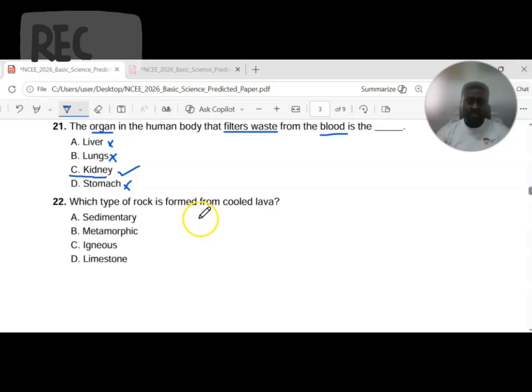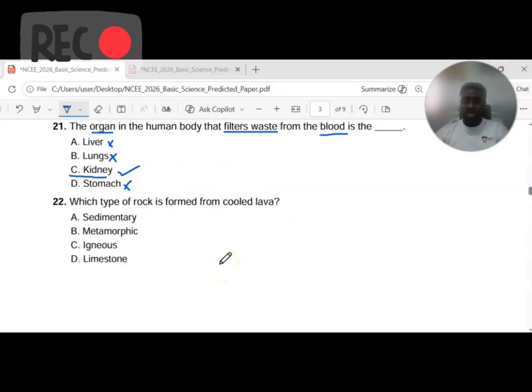Then question 22: which type of rock is formed from cooled lava? Rock formation is carried out by nature in different processes. We call them the different stages or types of rock formation. Of course, we have three major types of rocks: the igneous rock, the sedimentary rocks, and the metamorphic rock.